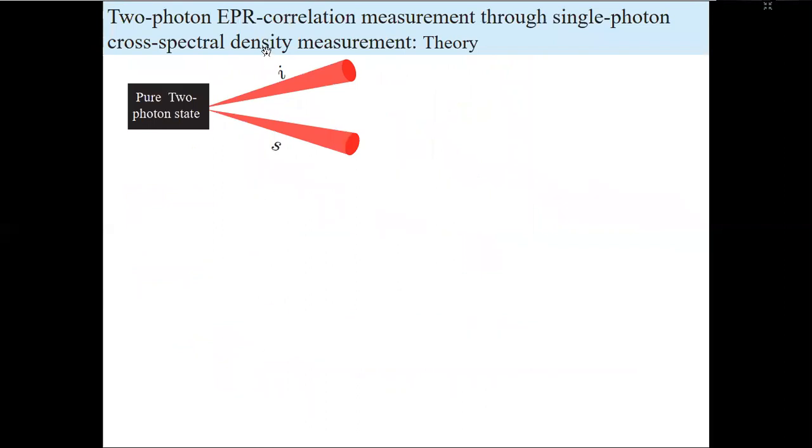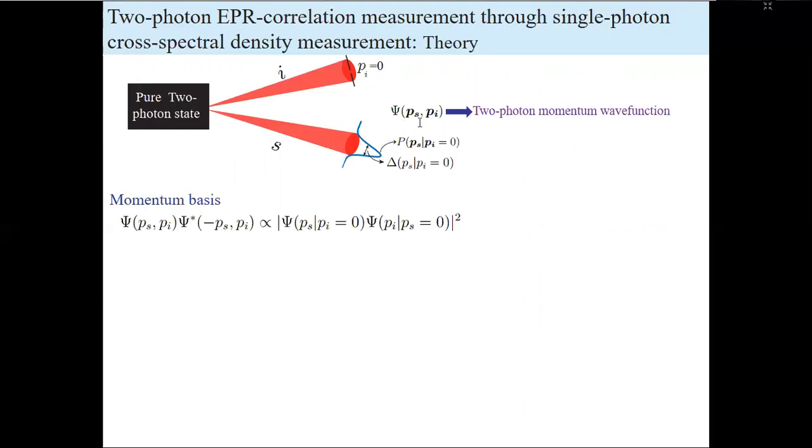So this is our theory, and it tells that EPR correlation can be measured by detecting the coherence properties of one of the photons. We start with a pure two photon source, and this is the two photon momentum wave function, and this is our prime interest, the conditional probability distribution and the corresponding uncertainty of the signal photon. Now, if this two photon wave function satisfies this particular condition,